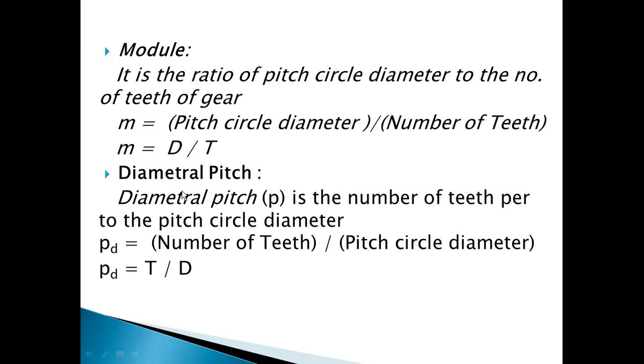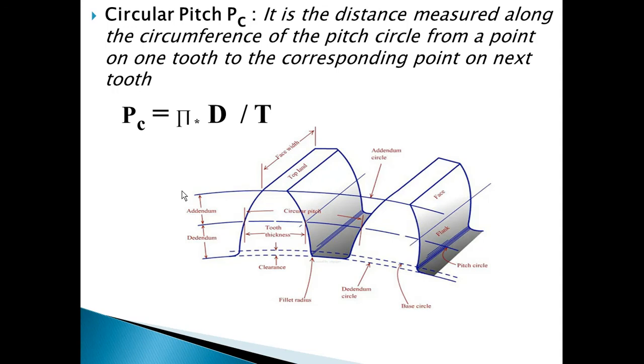Next, circular pitch. What is the circular pitch? Circular pitch is nothing but a circumferential distance measured along the pitch circle. Over here, there are two teeth we can have, and this is nothing but a pitch circle. On this pitch circle, if I consider one point on one tooth and the same point on the next tooth along the pitch circle, and I measure the distance from one point on one tooth to the corresponding point on the next tooth, this distance is called a circular pitch.